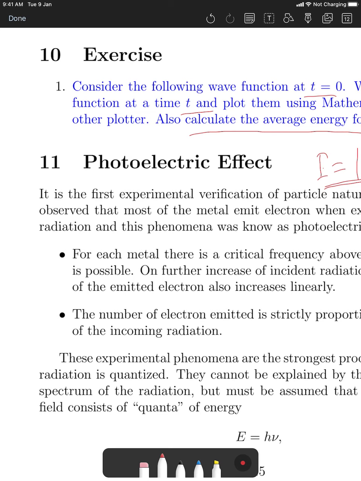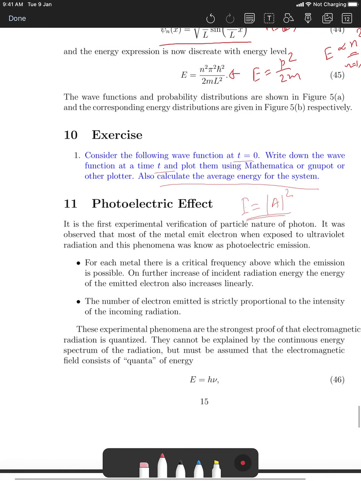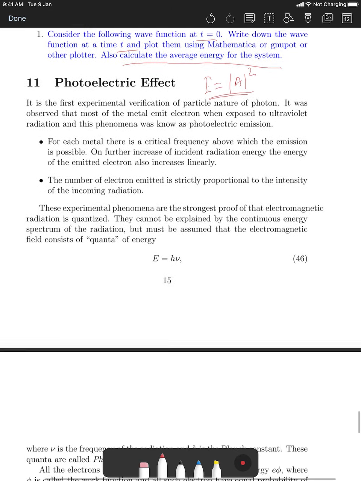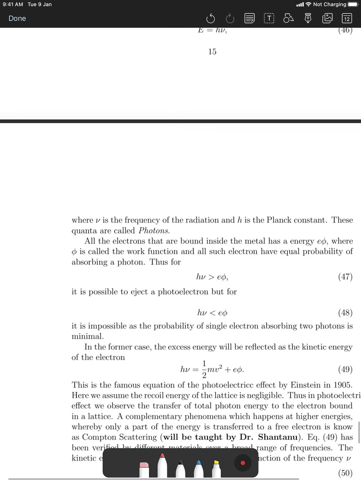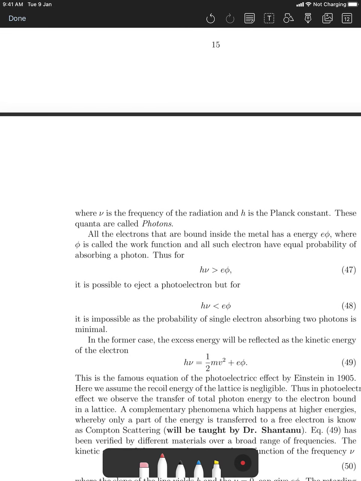The particle description you can think of as a discrete energy level or some sort of discrete state, like we saw. Any bound state has that kind of feature. Anyway, let me stop here, and I'll discuss the photoelectric effect in the next lecture.